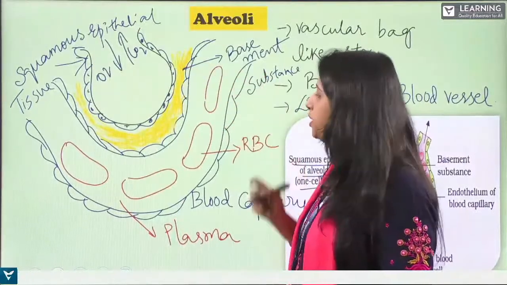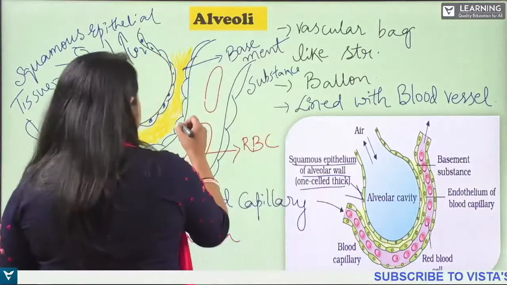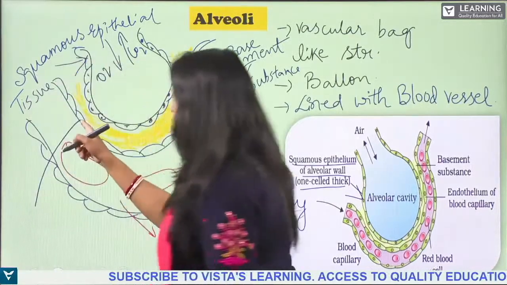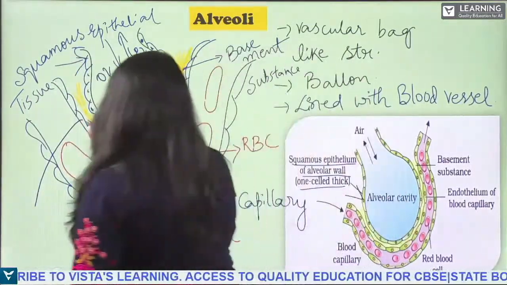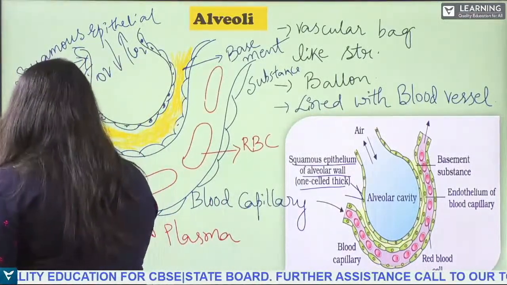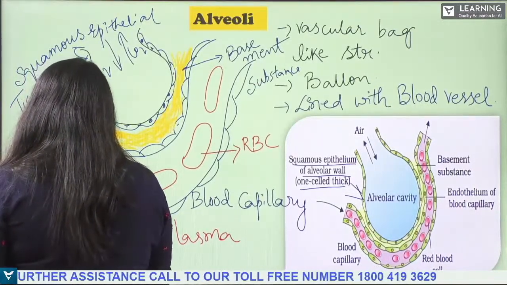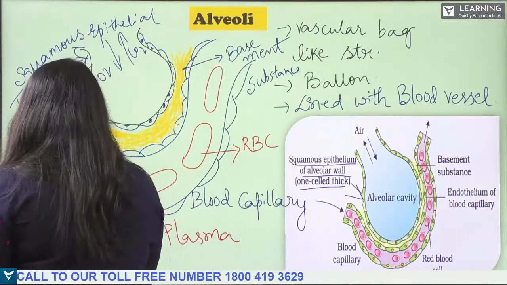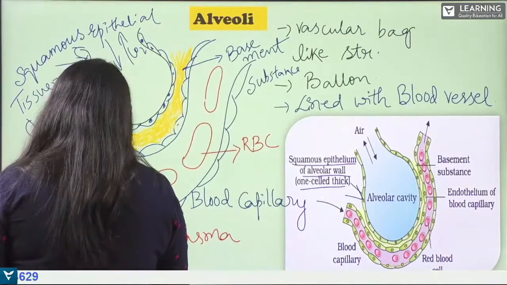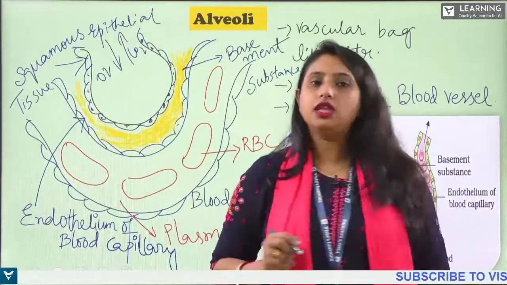The second one is the basement membrane. And what is this membrane which is present inside? It is known as the endothelium of blood capillary. Okay, so see, these are the various layers which you will see in the alveoli.